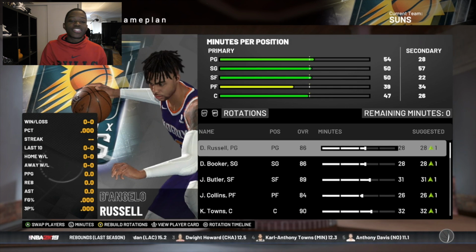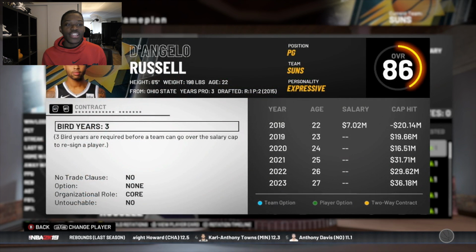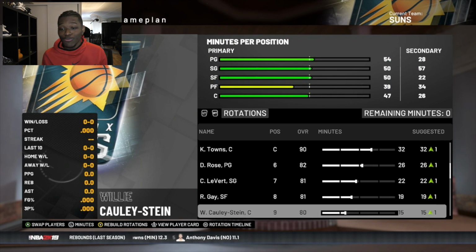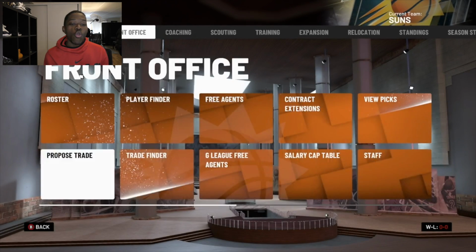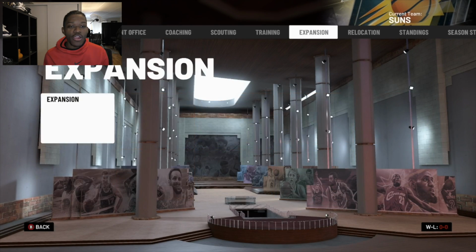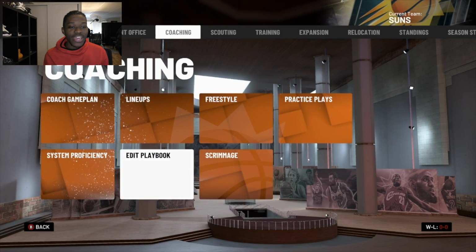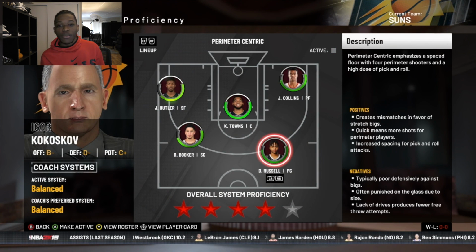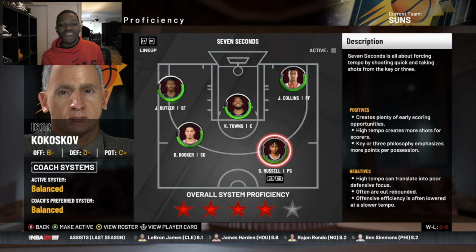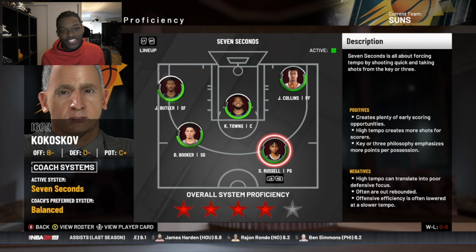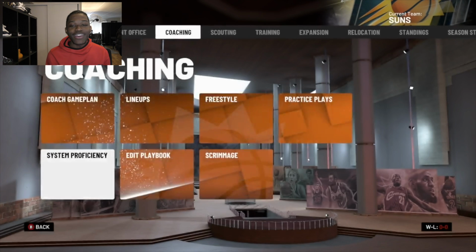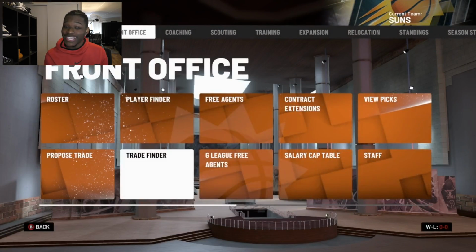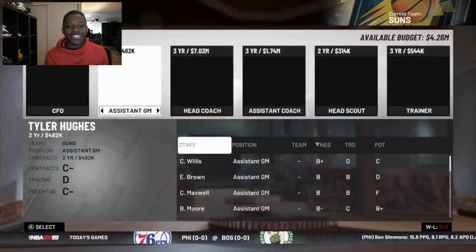So this is what our team is looking like. D'Angelo Russell's wearing the number 12 now. And we're here. We're ready to win a bunch of games. Let's take a look at our system. So balance is cool for us. Perimeter centric works the best, or 7 seconds or less. I like doing 7 seconds or less because you got a lot of players whose stats look pretty good. When you're putting up 130 points a game, everybody's eating.